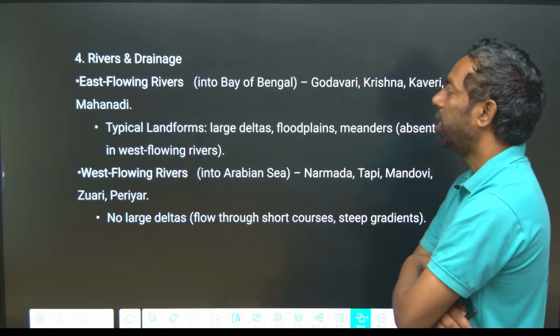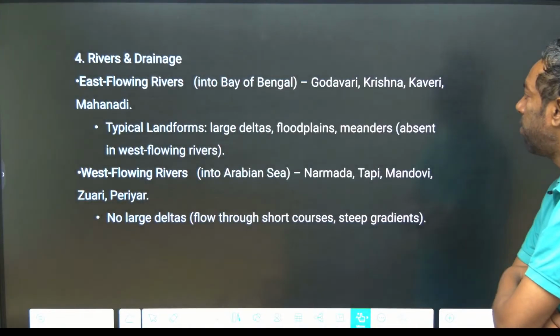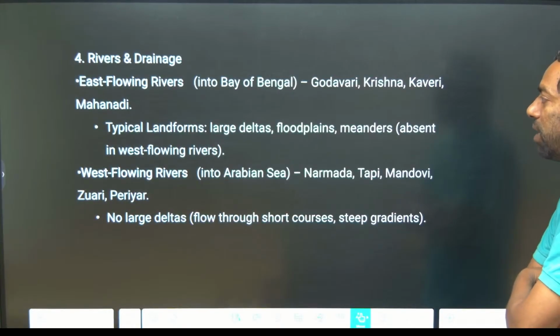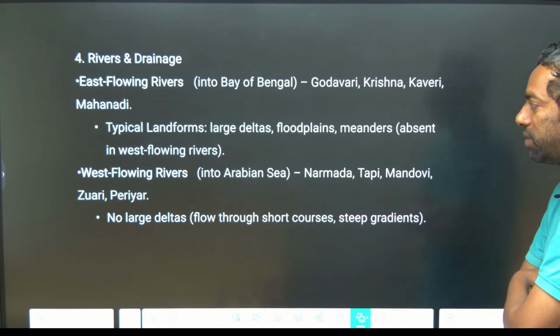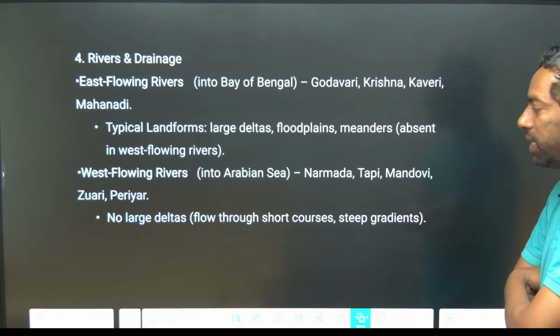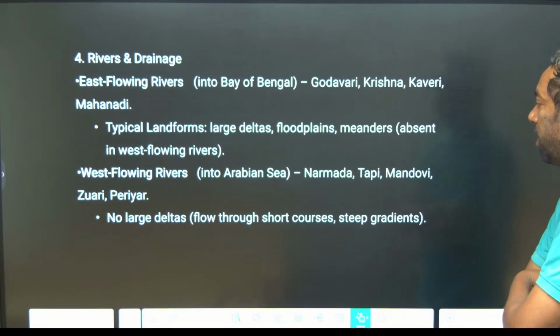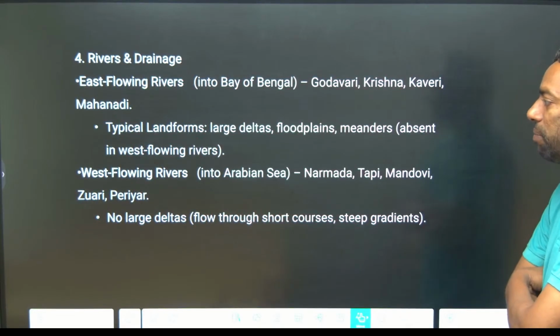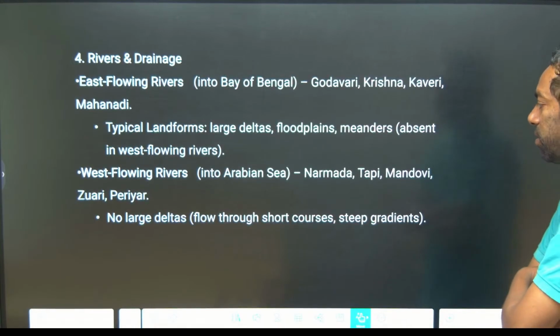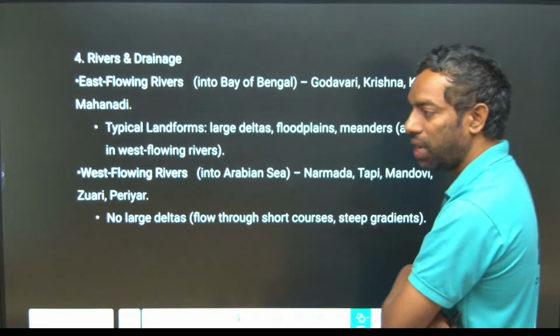East flowing rivers are mainly Godavari, Krishna, Kaveri, Mahanadi, and typical landforms like large deltas, floodplains and meanders are absent in the west flowing rivers. West flowing rivers enter the Arabian Sea, that is Narmada, Tapi, Mahi and Periyar rivers. No large deltas are formed on the west side.